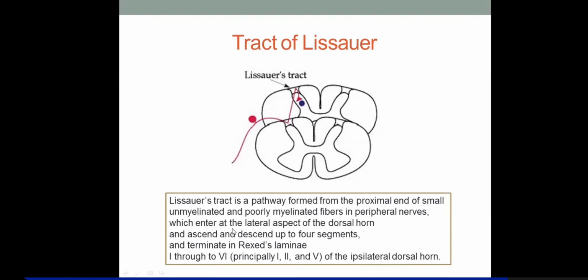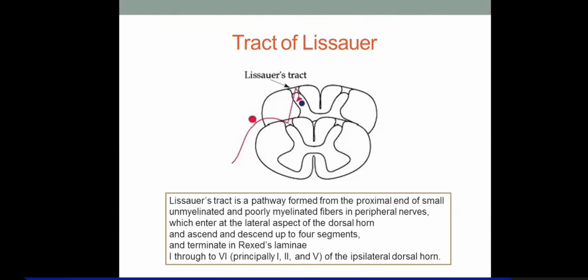They enter at the lateral aspect of the dorsal horn and ascend and descend up to four segments, it might be two, three, or four segments, above or below. They communicate with the neurons of the segments above and below, and terminate in Rexed laminae 1 to 6, principally 1 to 5. Actually, for proprioceptive sensations versus exteroceptive sensations, it is laminae 1, 2, 3, 4.